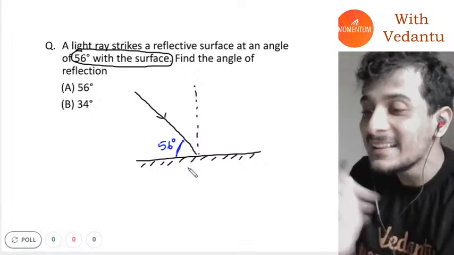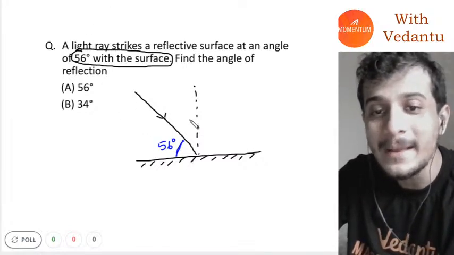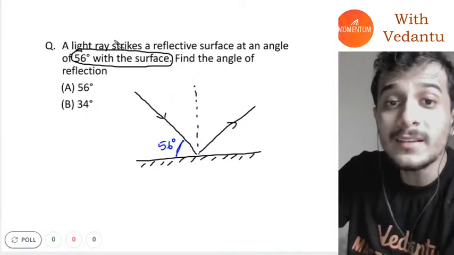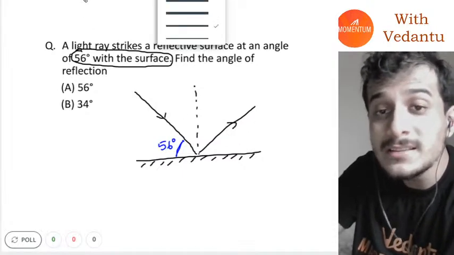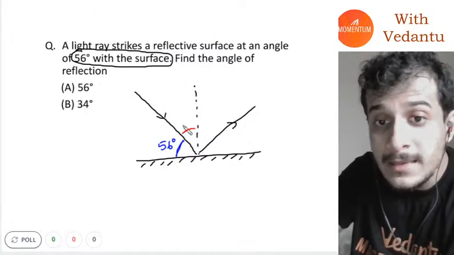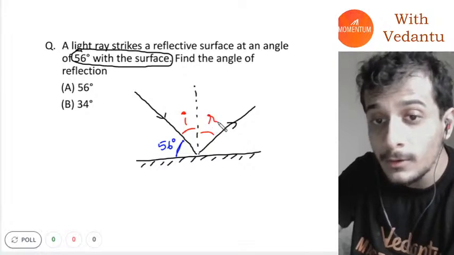In that case, the light ray will go like this. So what will be the angle of incidence? This will be the angle of incidence, and this will be the angle of reflection.